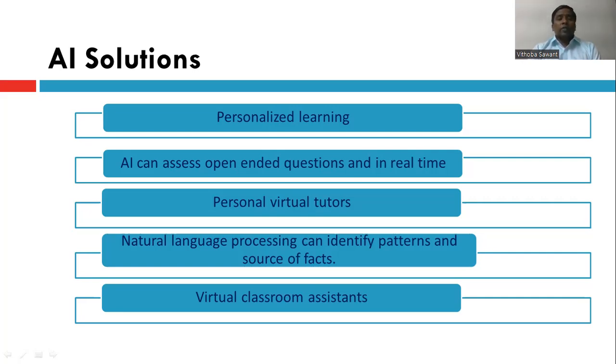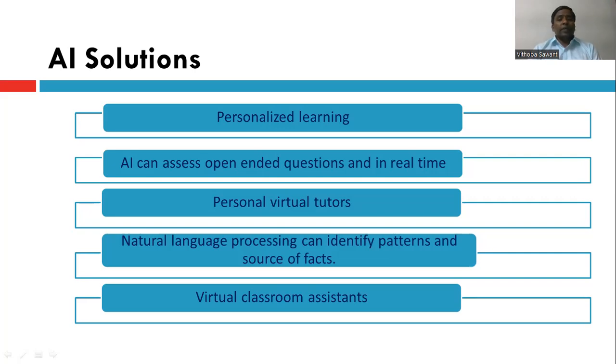So that is why we are talking about open-ended questions. Immediately, like ChatGPT, you just put in any question and it will help to give you a lot of information about your particular topic. So it's a real-time way for us to get a lot of information. It's a personal virtual tutor. Virtually, we are getting a lot of information very easily and in a very simple way.